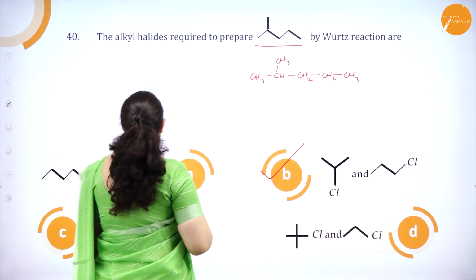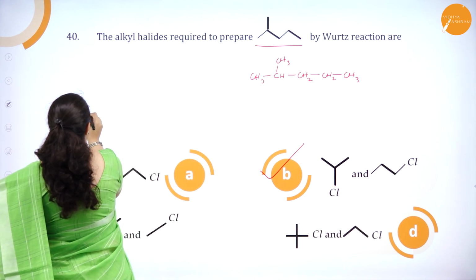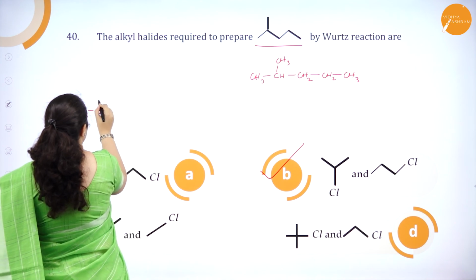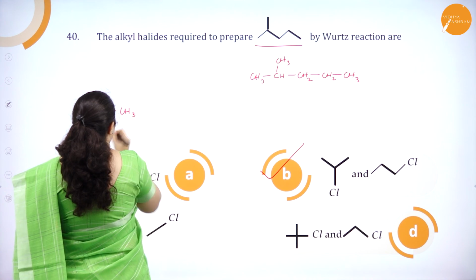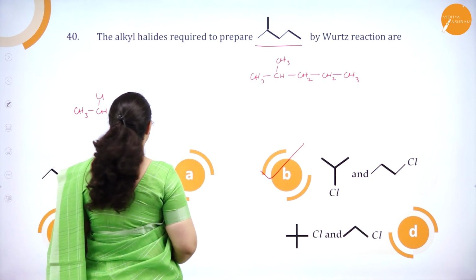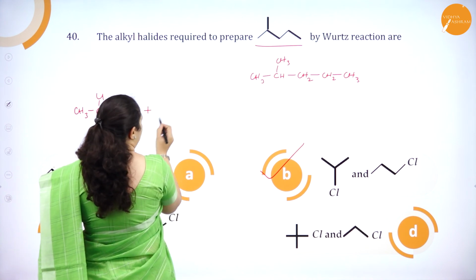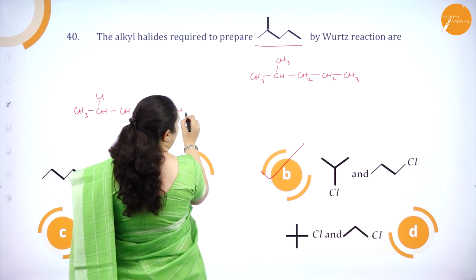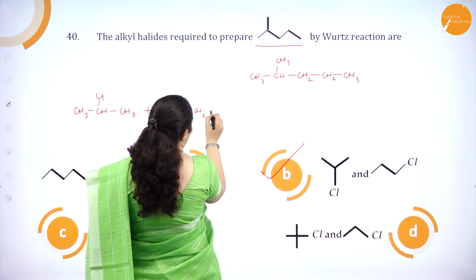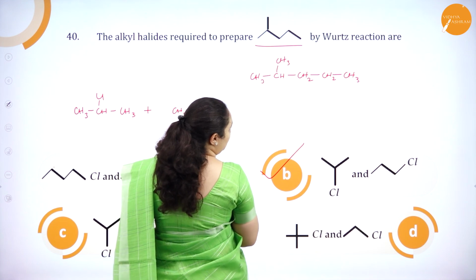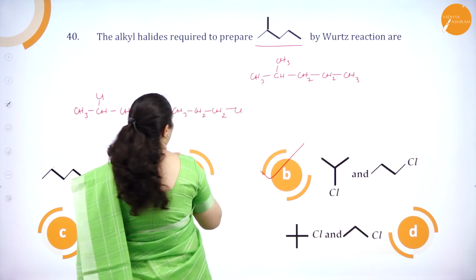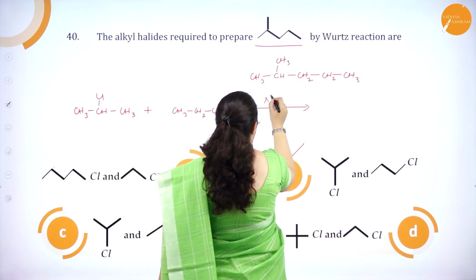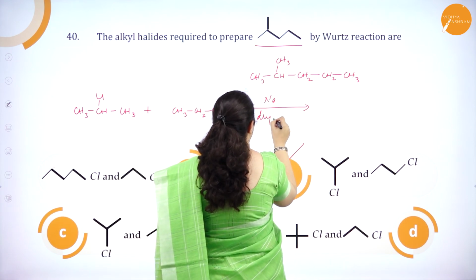I'll write the reaction for you all here. It is CH3, CHCl, CH3, that is the compound which is there, plus CH3, CH2, CH2, Cl. Now these two will react in the presence of dry ether.